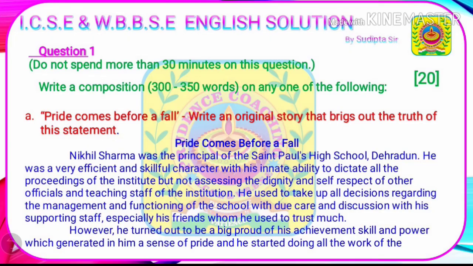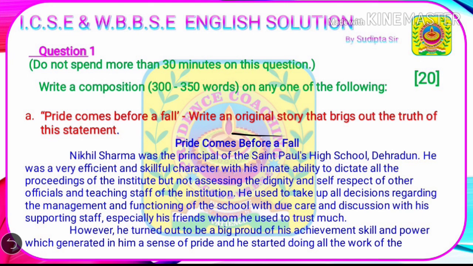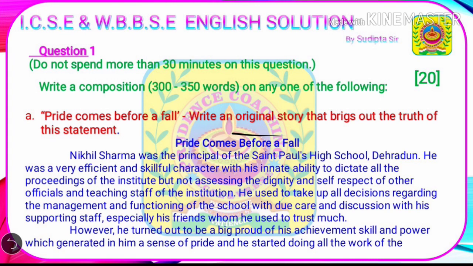Now go back to the question. Here the question is, pride comes before a fall. Write an original story about this given statement. We need to understand this question before the beginning. This is a kind of proverb and it means that if you become too overconfident, then you will face some kind of blunder in your life or you will make a big mistake in your life. We have to develop this phrase with a certain point of view or with an original story. Now